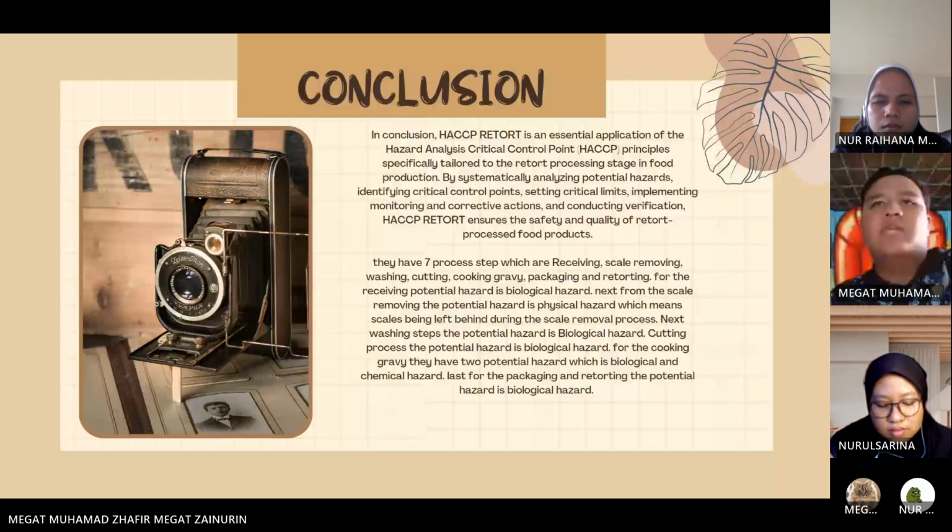For receiving, the potential hazard is a biological hazard. Next, for scale removing, the potential hazard is a physical hazard, which means scale being left behind during the scale removal process. Next, for the washing step, the potential hazard is a biological hazard. For the cutting process, the potential hazard is a biological hazard. For cooking gravy, they have two potential hazards, which are biological and chemical hazards. Last, for packaging and retorting, the potential hazard is a biological hazard. So that's all from us.